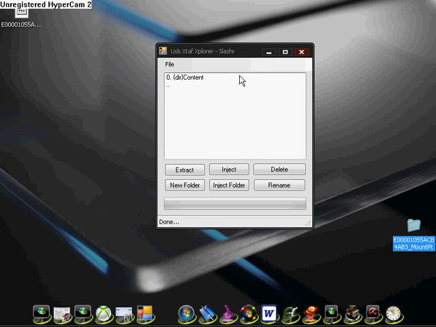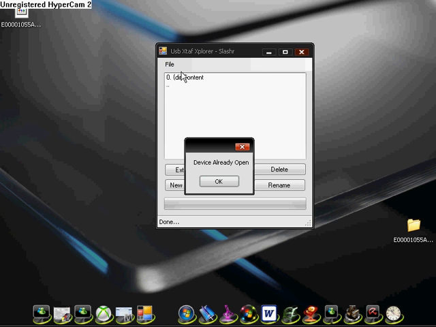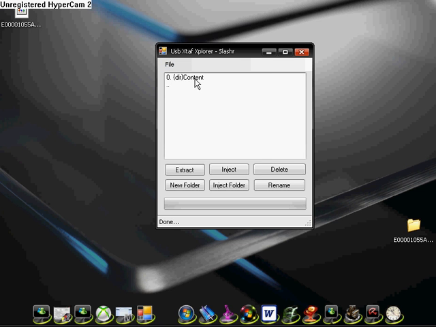Okay, make sure your USB is plugged in right. Now, go to USB Explorer. Everything will be in the description. File, open device. Mine's already open. This should come up. Double click it.